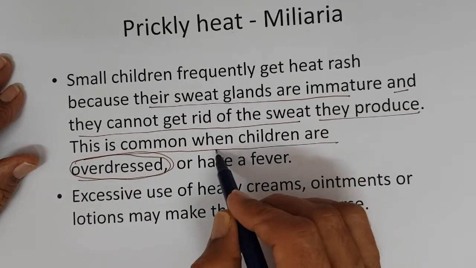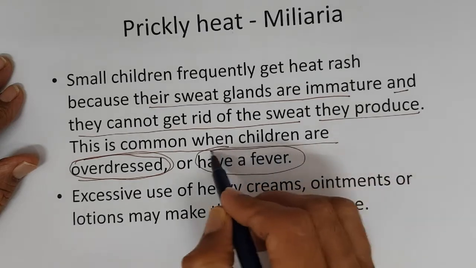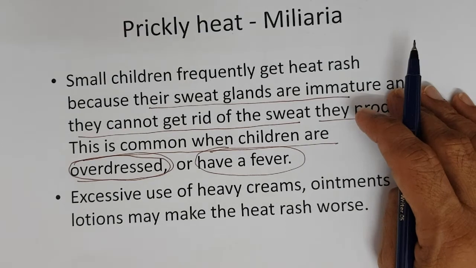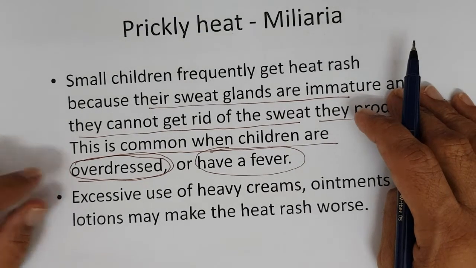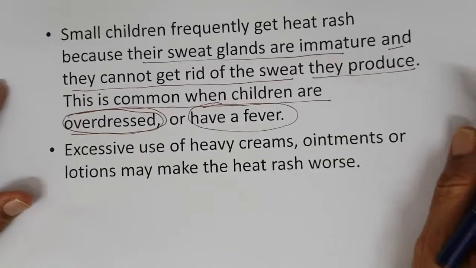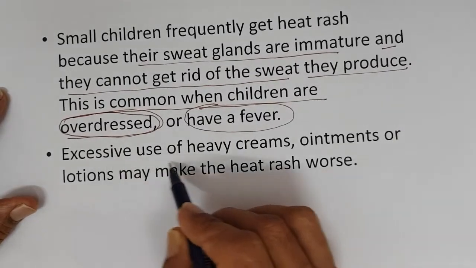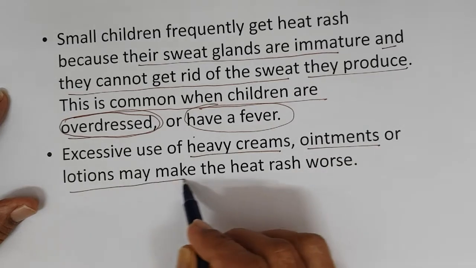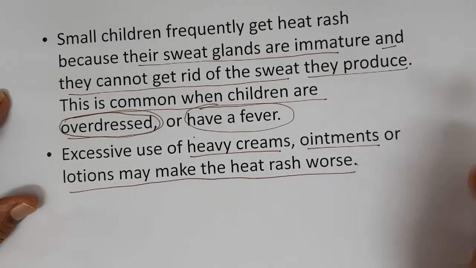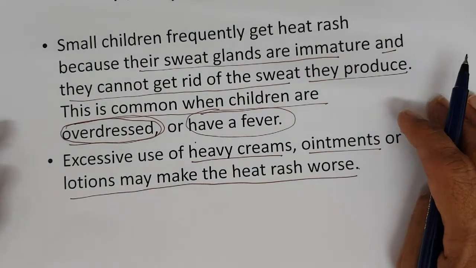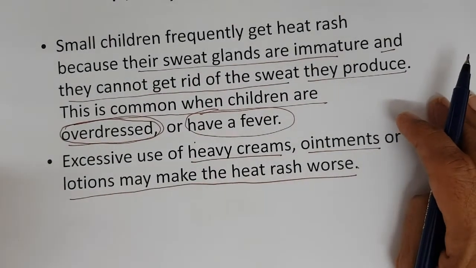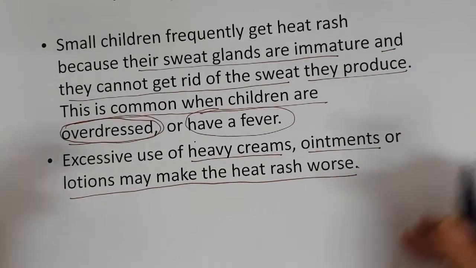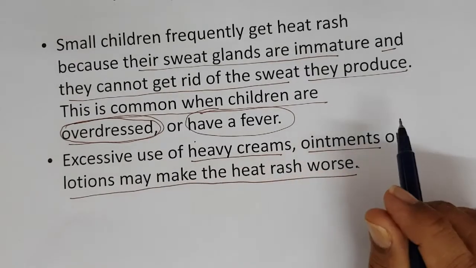Of course, also when they have fever, when the temperature drops, there is profuse sweating, right? Overdressing is one thing. And another thing, excessive use of heavy creams, ointments or lotions may make heat rash worse, right?